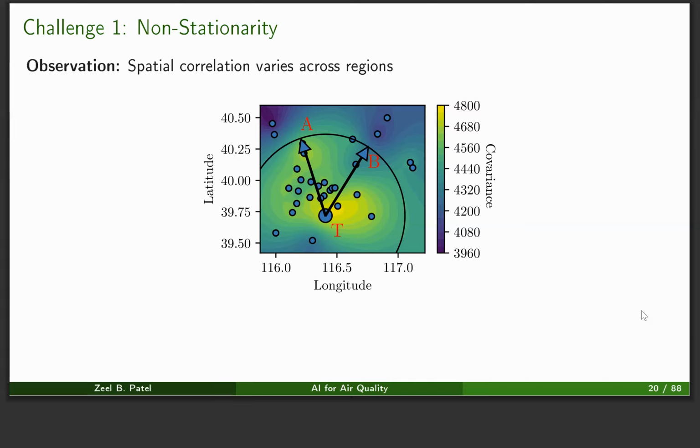To check if our data has this behavior or not, we did an experiment where we empirically computed the covariance matrix and then interpolated it across the entire space, which is shown here. If our data was showing stationary behavior, we would see that the covariance between the points T and A and T and B should be similar, but it is not here. We can see that the values at B are smaller than the values at A. So this motivates the need for non-stationary behavior in our modeling.